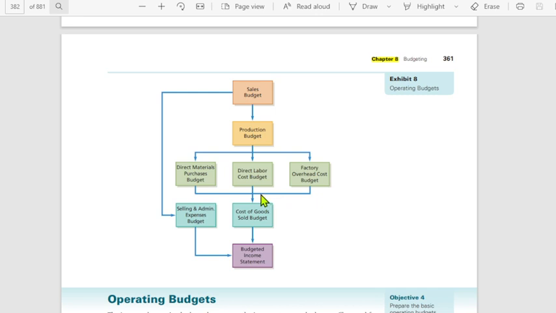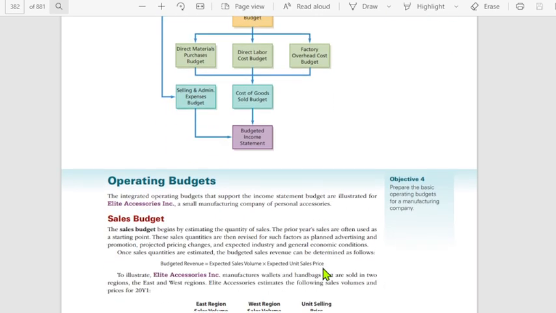Upon computing the production budget, we will now be able to project our cost of goods sold budget. The cost of goods sold budget and the selling and administrative expenses budget, which information is based also on your sales targets and sales budget, yan ang magko-comprise ng ating budgeted income statement. So let's take a look one by one.